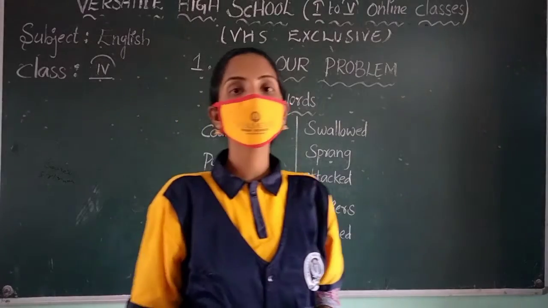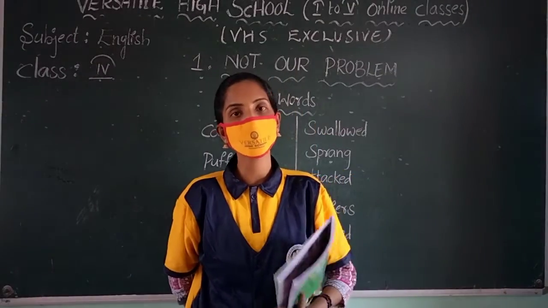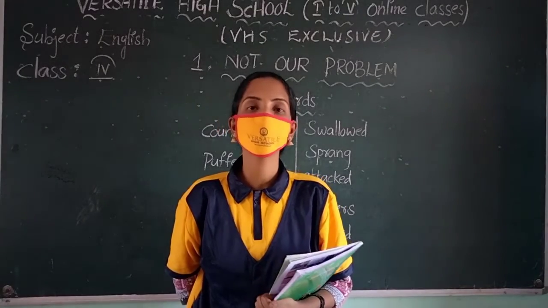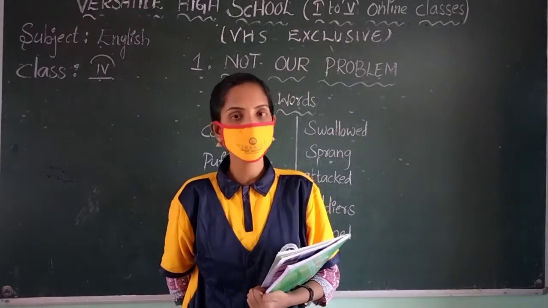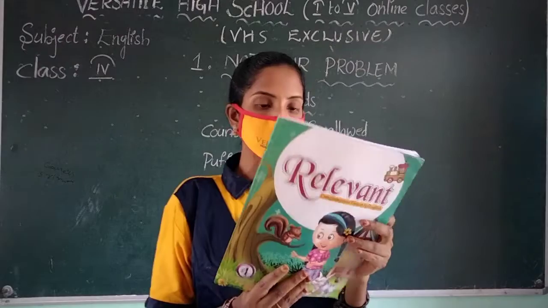Okay, in the previous class, what did we all learn? Only the basics: alphabets and how to read them in phonic sounds. And what did we learn next? The 2-letter words, 3-letter words and 4-letter words. Okay, that is what we learned in the previous class in basics. Now I will start the lesson.